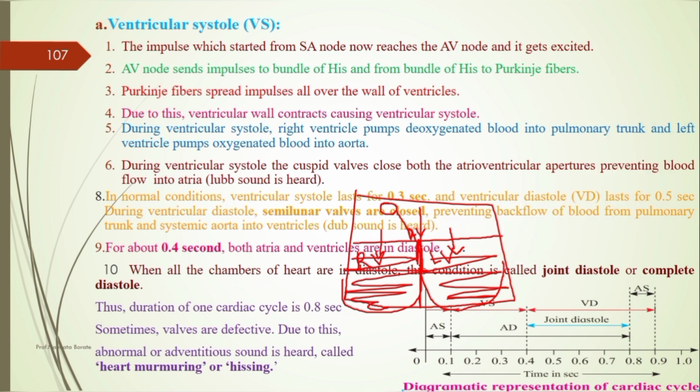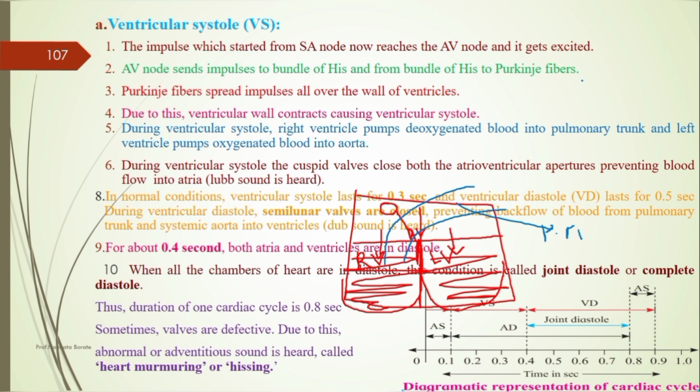That is, when it receives the blood, the ventricle enters into the systolic condition. The right ventricle pumps which blood? It pumps the deoxygenated blood into the pulmonary aorta. What is this called? This is called the pulmonary aorta.